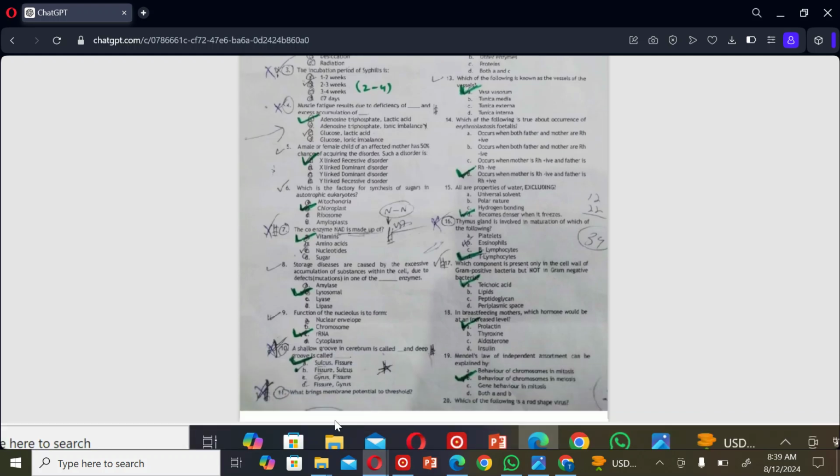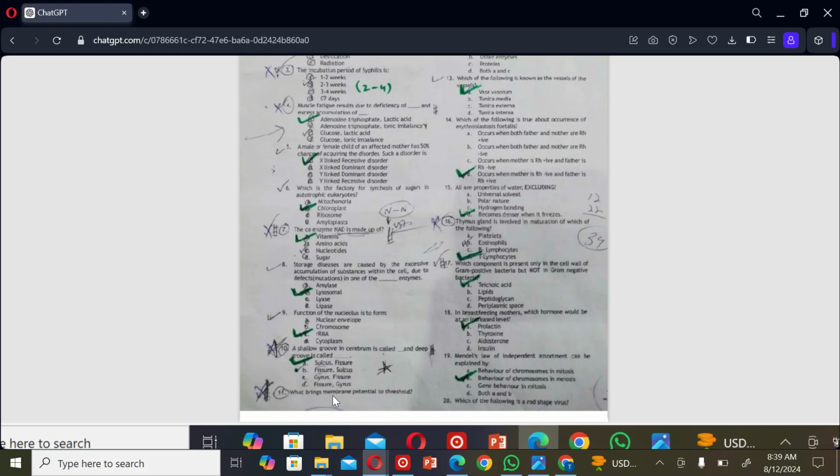The next MCQ: a shallow groove in the cerebrum is called dash and a deep groove is called dash. A. Sulcus, fissure, B. Fissure, sulcus, C. Gyrus, fissure, and D. Fissure, gyrus. So the correct option is A.